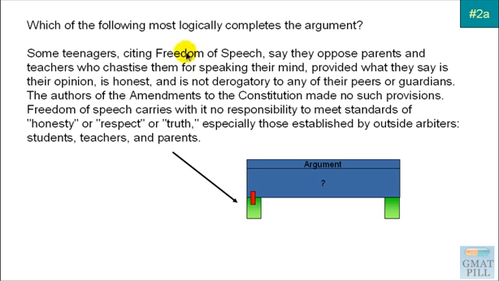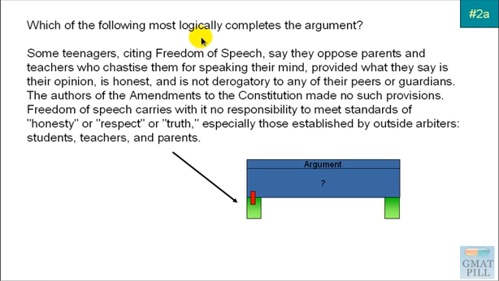Some teenagers citing freedom of speech say they oppose parents and teachers who chastise them for speaking their mind, provided what they say is their opinion, is honest, and is not derogatory to any of their peers or guardians. The authors of the amendments to the Constitution made no such provisions. Freedom of speech carries with it no responsibility to meet standards of honesty or respect or truth, especially those established by outside arbiters, students, teachers, and parents.